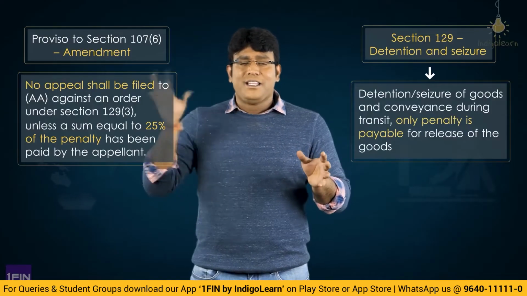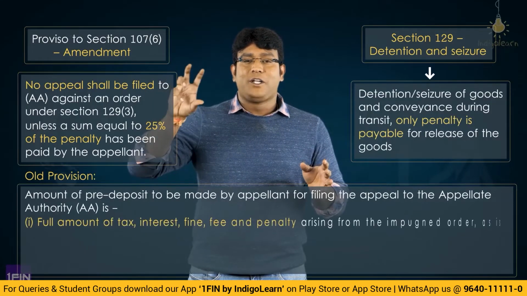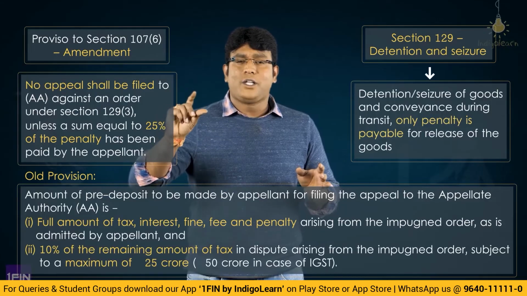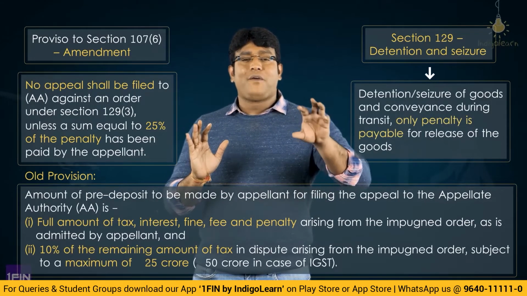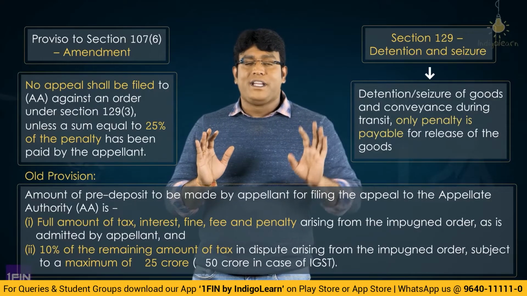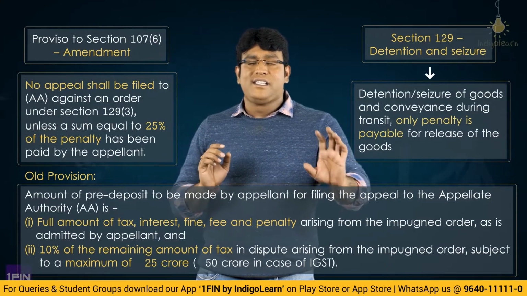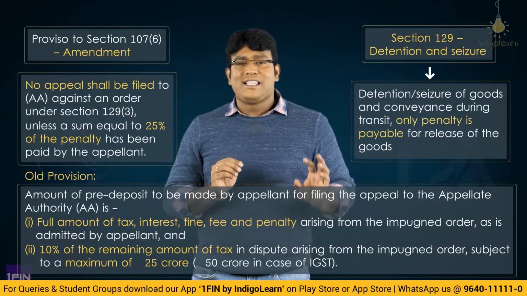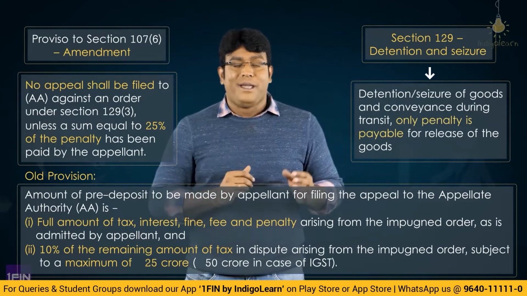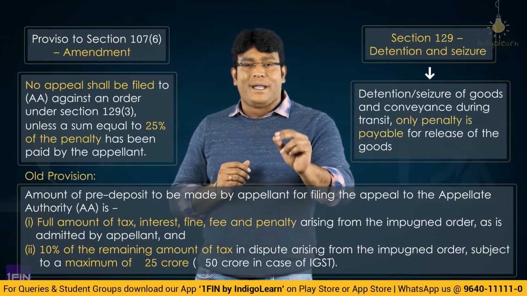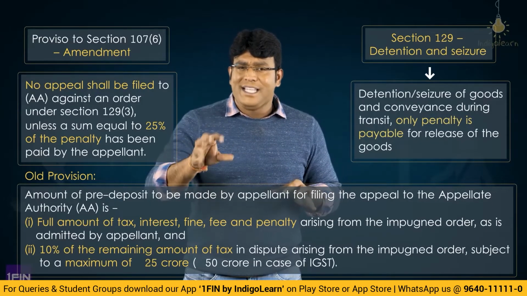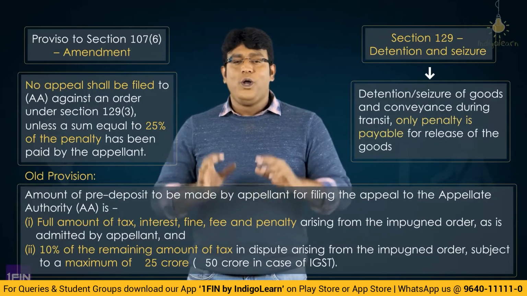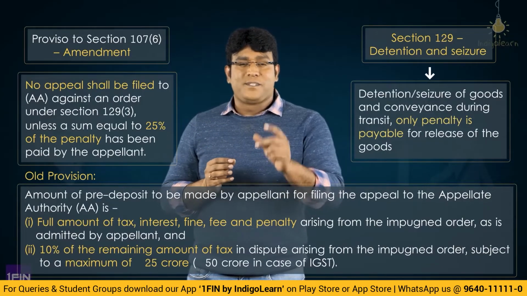So generally the pre-deposit is what? 100% of admitted dues plus 10% of remaining amount of tax in dispute. But in case of an appeal filed against an order under section 129 related to detention and seizure of goods and conveyance in transit, the pre-deposit amount shall be 25% of the penalty. This is a small interesting amendment which has been inserted as a proviso to section 107 subsection 6.